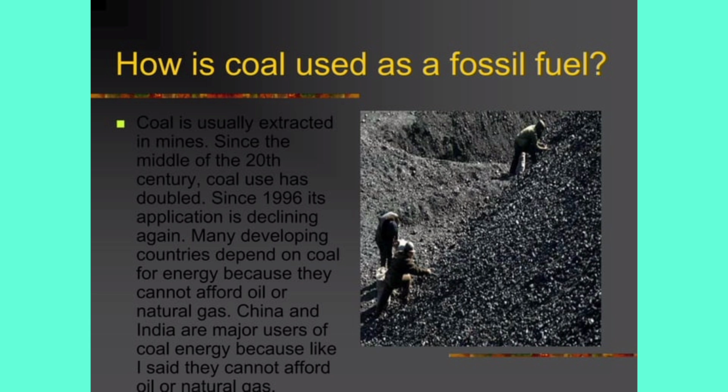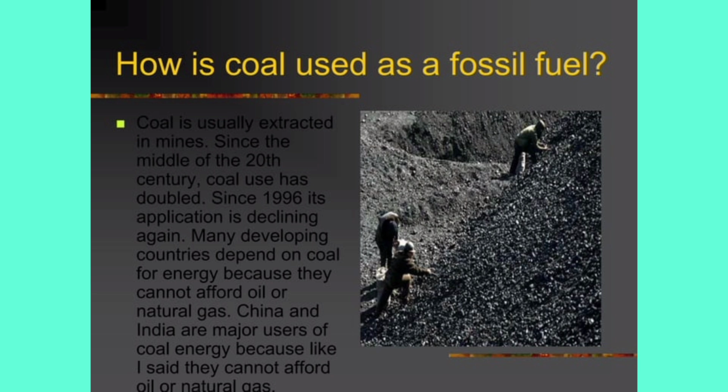Some developing countries like China and India can't afford oil or natural gas as they are expensive. So they depend upon coal to fulfill their energy needs. Nowadays, coal is the main and major source for getting heat and energy for many countries, but it is a non-renewable energy source.